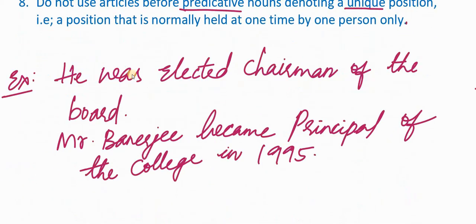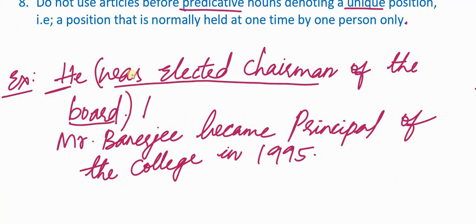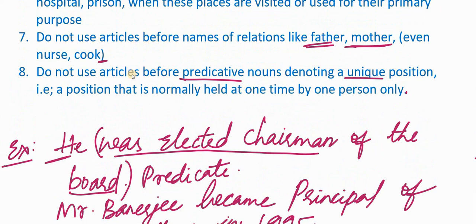He was elected chairman of the board. The subject here is he and whatever information is after he, this part is our predicate. The rule says, do not use articles before predicative nouns denoting a unique position. Can you identify a predicative noun? When I say predicative noun, it is the noun which is in the predicate part of the sentence. The noun should denote a unique position. Chairman here is a noun and it is a unique position. We don't use an article before a predicative noun. Chairman here is a part of the predicate, hence it is a predicative noun.